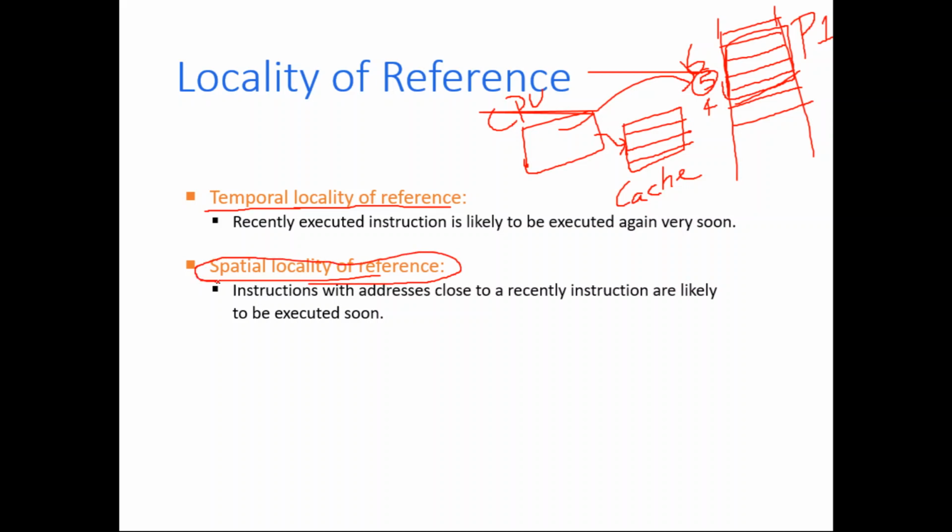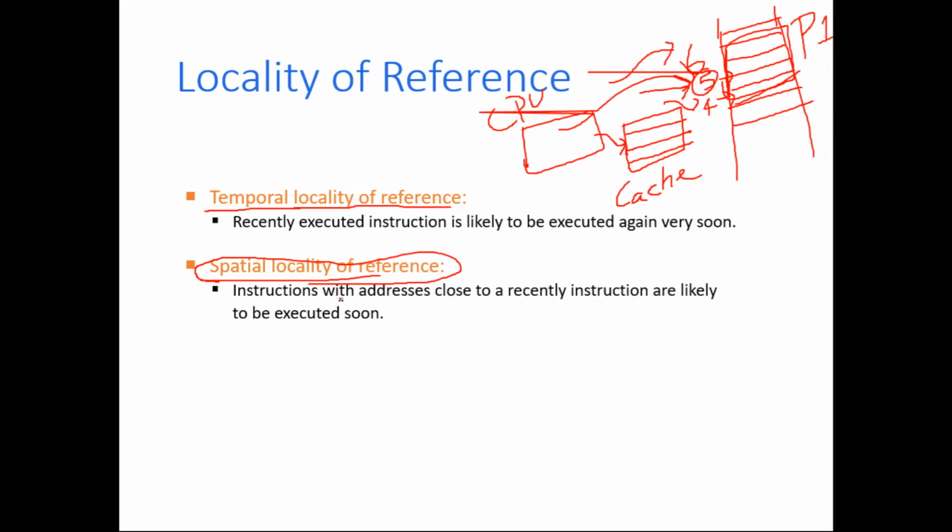It means word 5 and word 4 are close in terms of space, placed adjacent to each other. So if the processor has currently accessed one particular word, then it is highly likely that it will access the neighboring words also. This concept is called spatial locality.